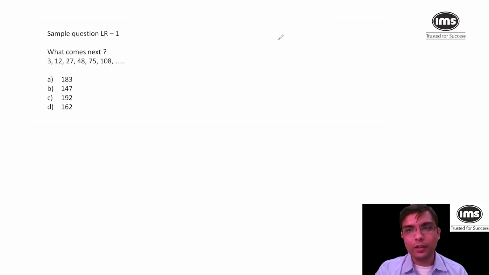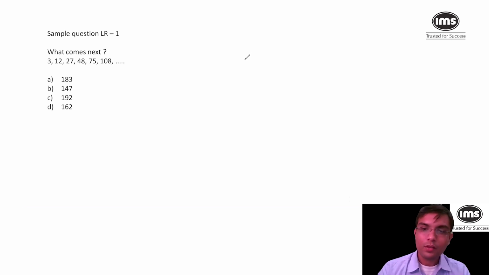So make a common pattern for series, so that if a series is asked from these areas, I'll get it within 30 seconds. And if there is a series which is not from these areas, I'll be happy leaving that question, because others will take more time on it too. So it is actually beneficial to me, because for every question you have only 1.8 minutes. That's something you need to understand.